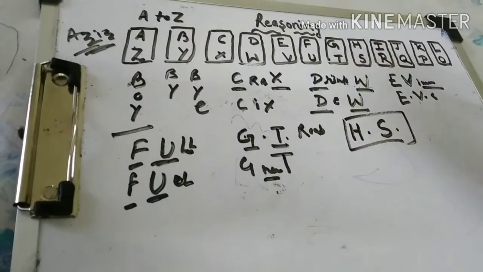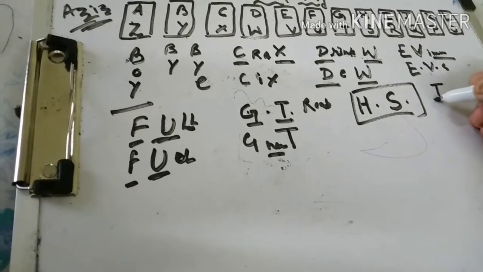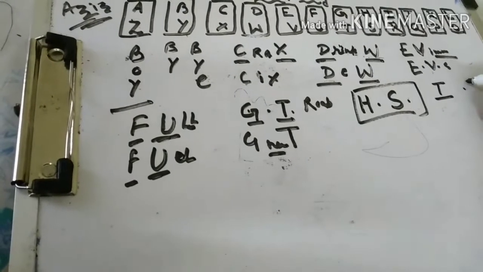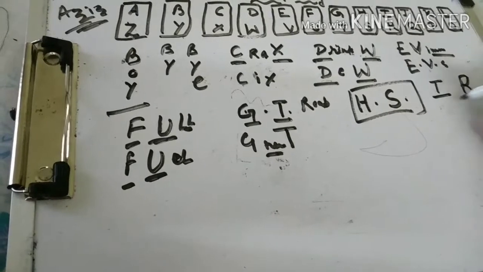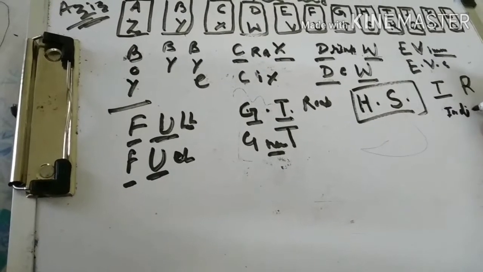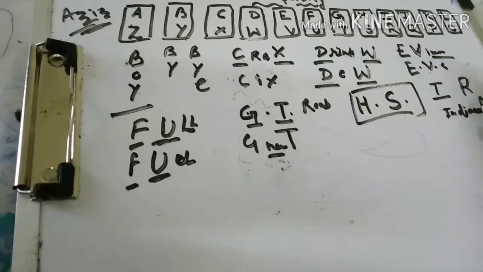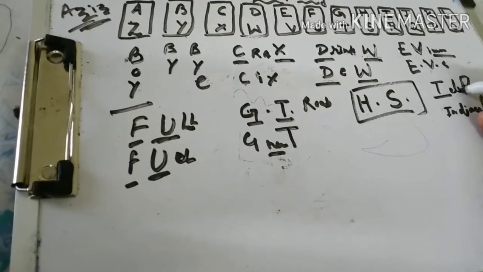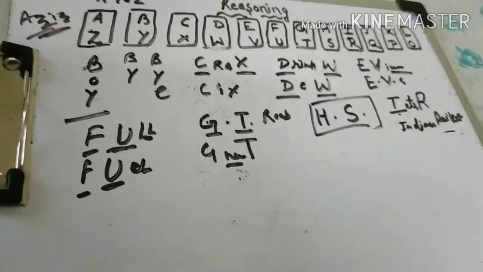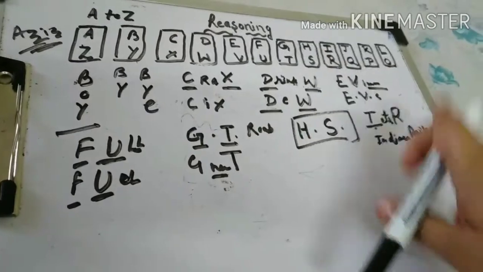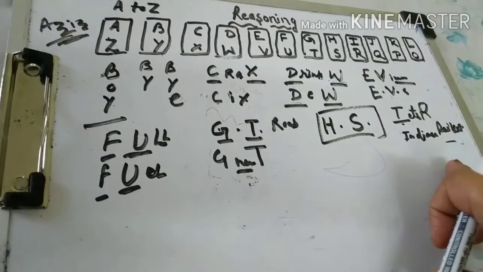And moving on to the I, that is most commonly used. It is written on the books also. Indian Railway, that is most commonly used. Otherwise you can remember intermediate, inter. You can also think high school, then inter. What we do first, we do high school, then we do inter. So inter you can also remember like this.